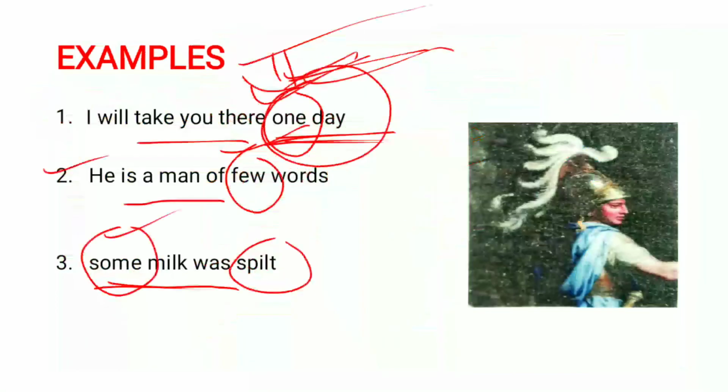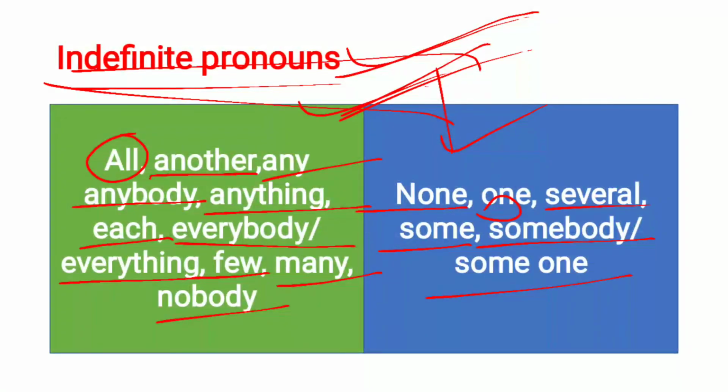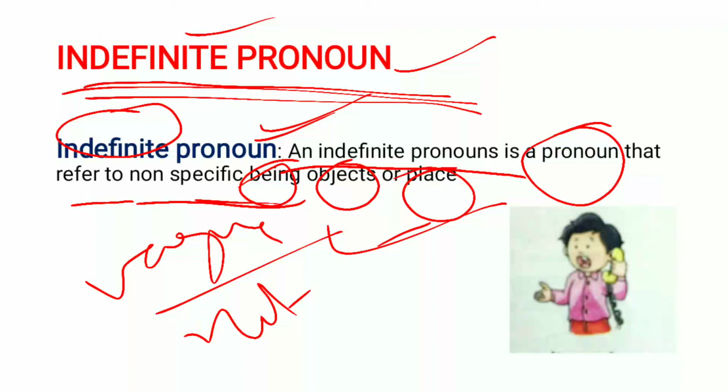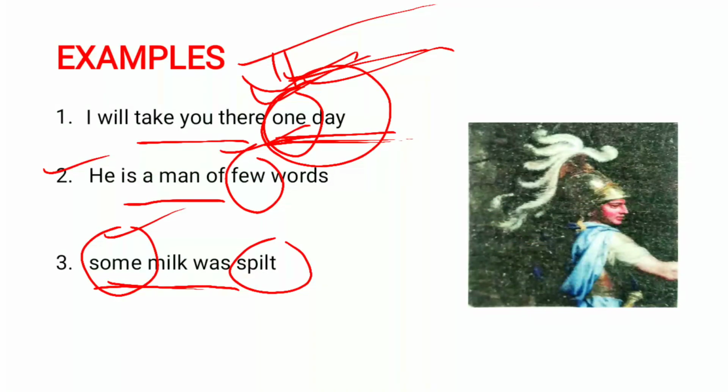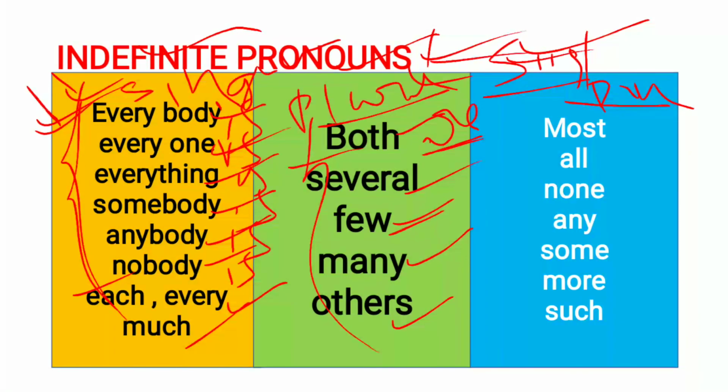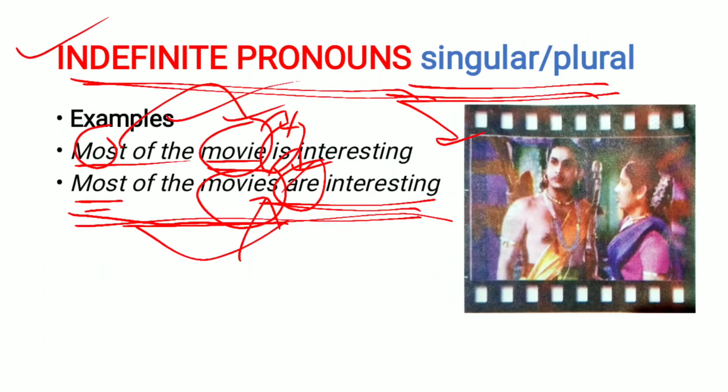So I think you got some idea regarding this. These are the indefinite pronouns, and here we have the list, and some examples of indefinite pronouns. These are the singulars, plurals, and singular or plurals given in the list, and here we have some examples of indefinite pronouns which are singular or plural.